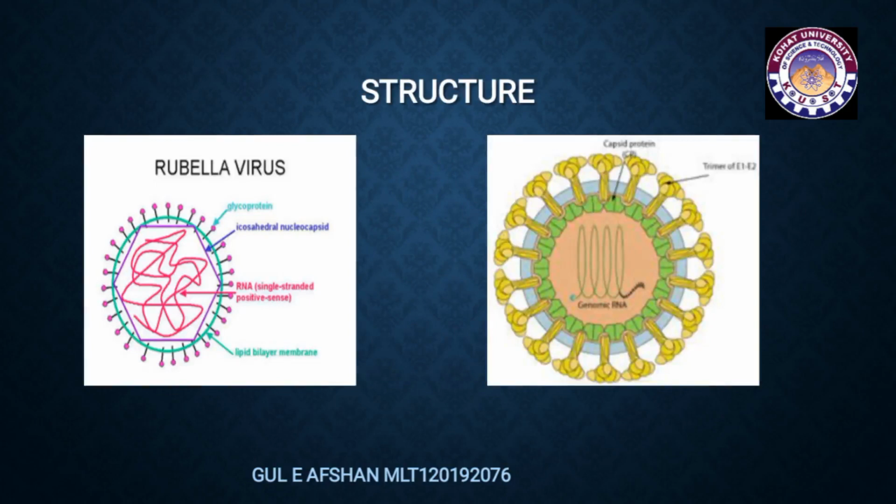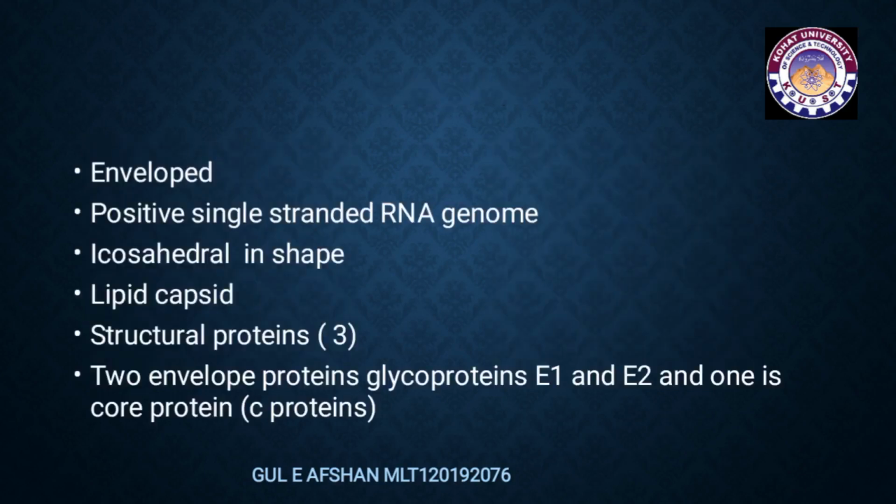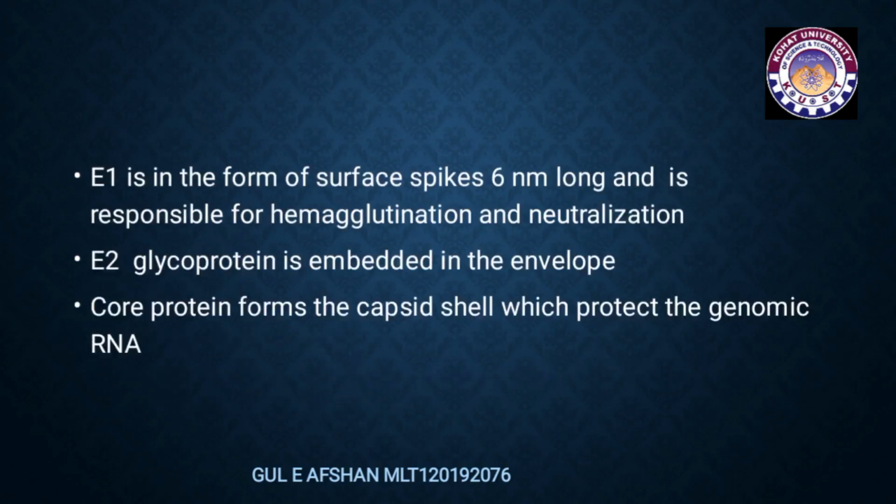It is the structure of rubella virus. It contains glycoprotein, icosahedral nucleocapsid, single-stranded positive sense RNA, and lipid bilayer membrane. It is an enveloped virus with a positive single-stranded genome, icosahedral capsid, and structural proteins including envelope proteins. Glycoproteins E1 and E2, and one core protein. E1 is in the form of surface spikes 6 nm long and is responsible for hemagglutination and neutralization. What is hemagglutination? It causes clumping of red blood cells which form a lattice.